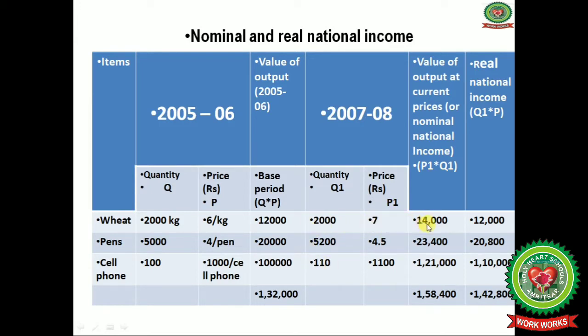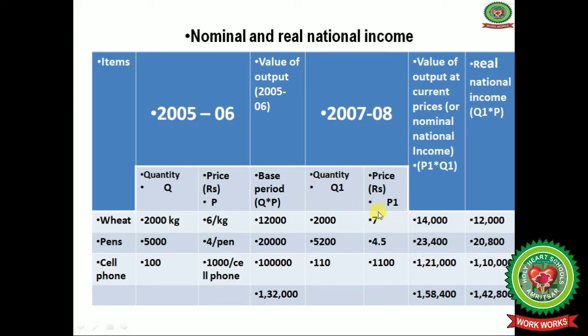When we multiply this change, we will get 14,000 for wheat, 23,400 for pens and 1,21,000 for cell phones, and in total we will get 1,58,400 rupees. Done. And now we will count the real national income.